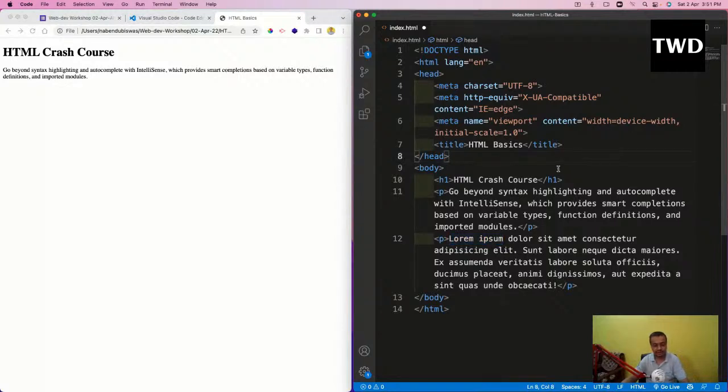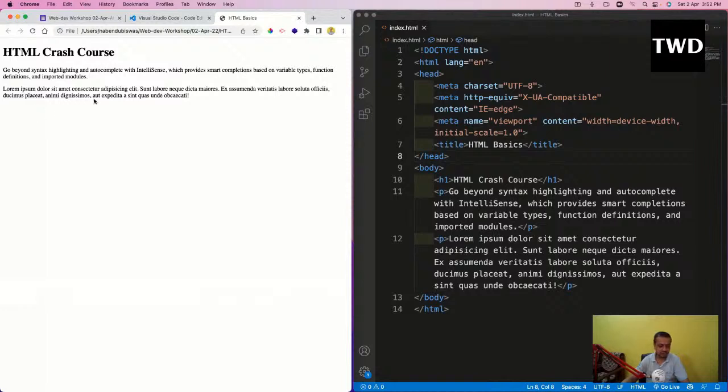So now I will save it, but it is not shown here. Nowhere it is shown. Why? Because I have to refresh it. It will not show because I have to refresh it, and then it will show. This is not a good developer experience. Most developers who work in HTML and CSS want that the moment they save their code, it should be shown directly here. So what do we need to do for that?